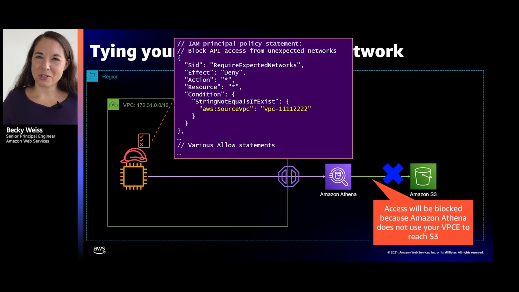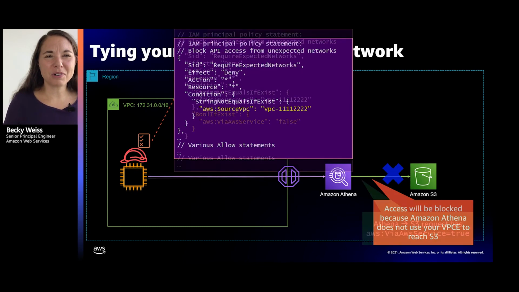With my identity, I make a request to Athena. Athena makes an onward request on my behalf to a bunch of data in S3 that it's going to start riffling through to be able to answer my query. Now, of course, that second hop, Athena to S3, is that coming from my VPC? No, it is not coming from my VPC, right? Athena's not in my VPC, neither is S3. So this second hop of the request doesn't get credit for being in my VPC endpoint. But yet, I know that this is the kind of request that I want to allow. This is sort of in bounds in terms of my perimeter.